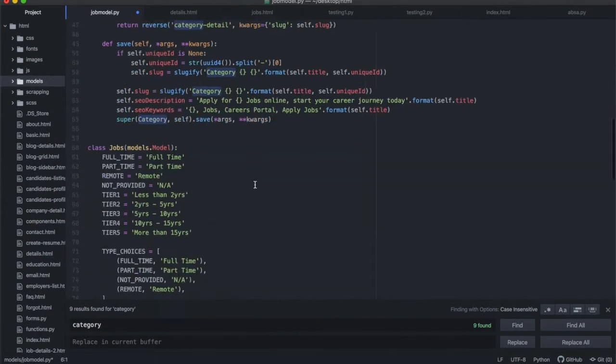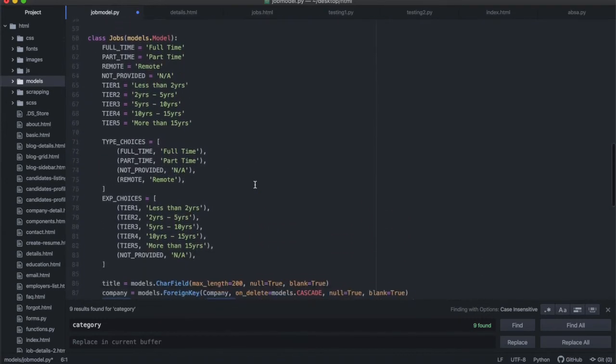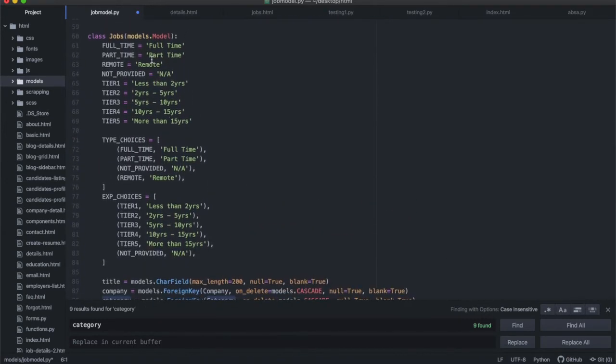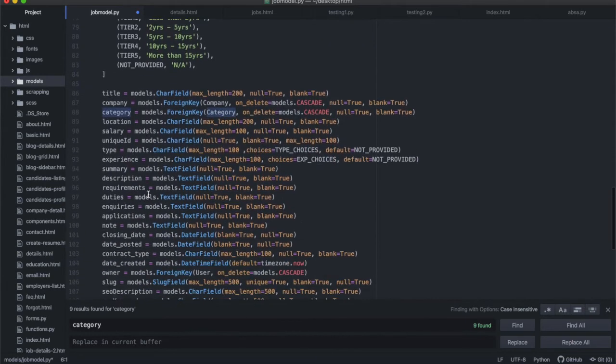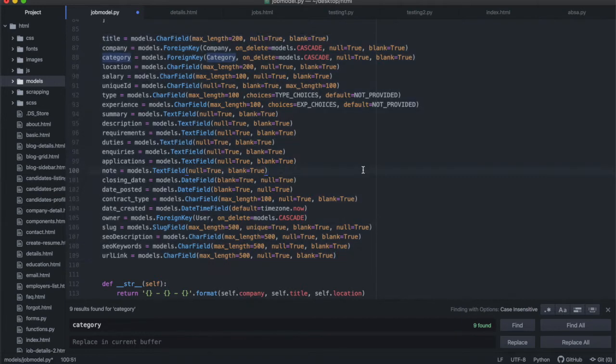So our models.py file has, this is the jobs model. All right, if you remember, this is what we had the last time. Inside the jobs model, we had a couple of options at the top, and then we had all the variables that go into the jobs model, okay? What you'll see is that this looks slightly different from what we had the last time I took you through this. I've added a couple more variables in here, mostly because when I was scraping websites, I found more useful things to add, okay?